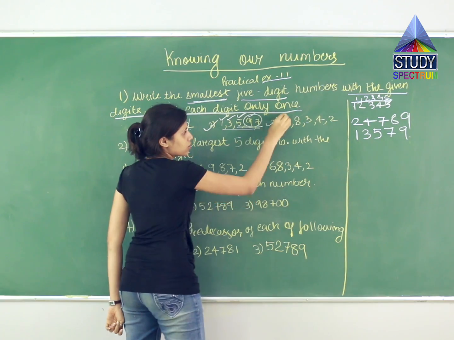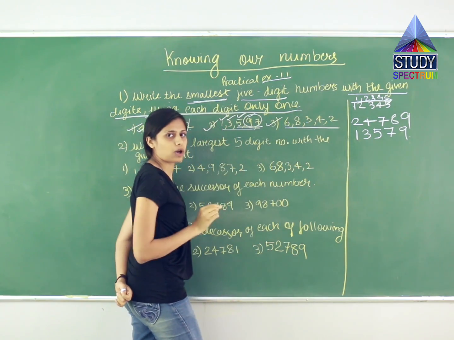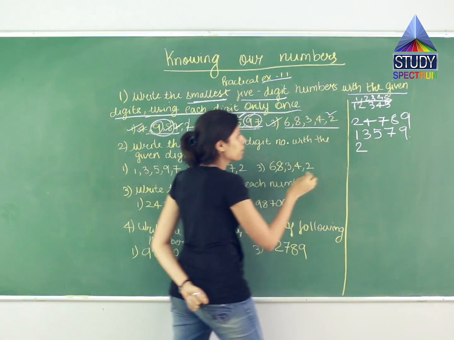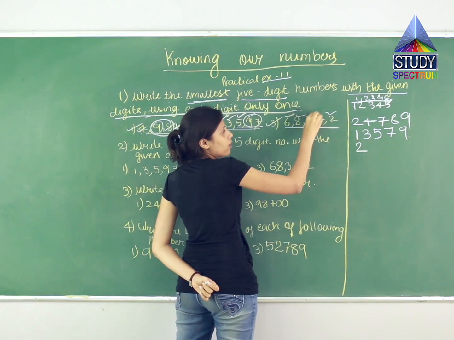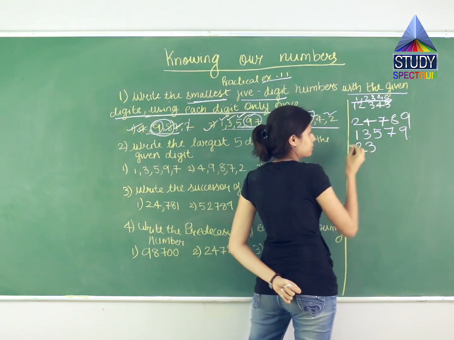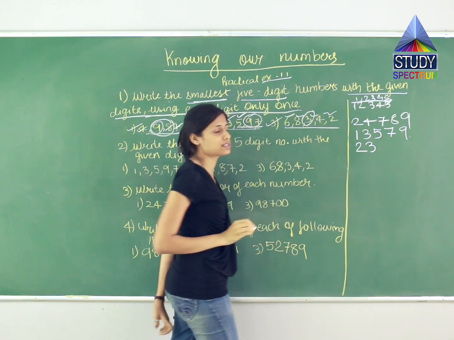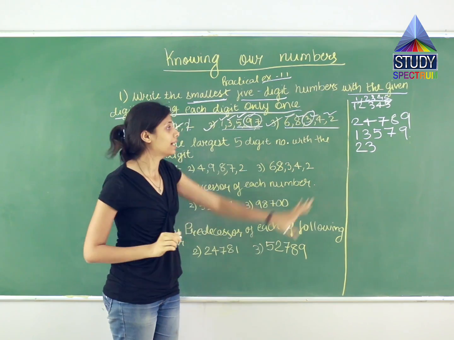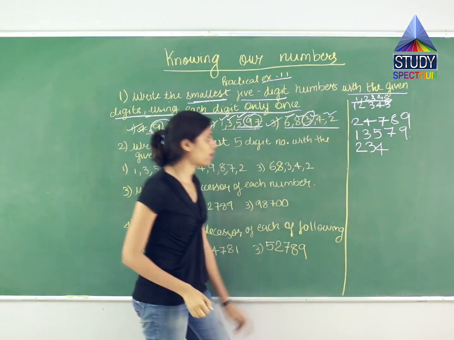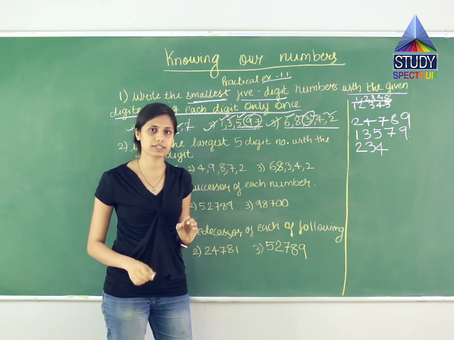Now the third option. In the third option, look at these 5 numbers. Tell me which is the smallest. 2 is the smallest. So I'll write 2 first. Then amongst this 4, which is the smallest? It is 3. So I'll write 3. Now I have 6, 8 and 4. Amongst this 3, which is the smallest number? It is 4. So I'll write 4. Now we have two numbers, which is 6 and 8. Tell me amongst this both, which is the smallest number?